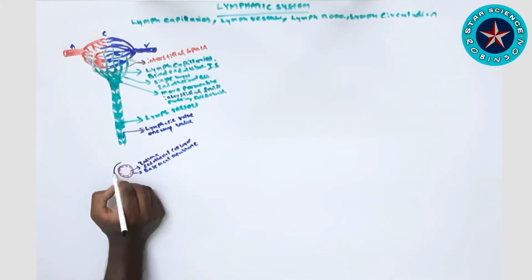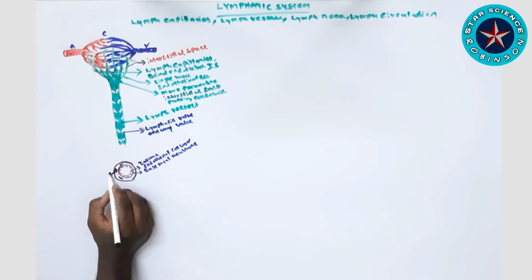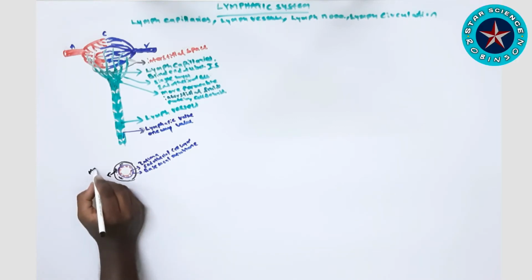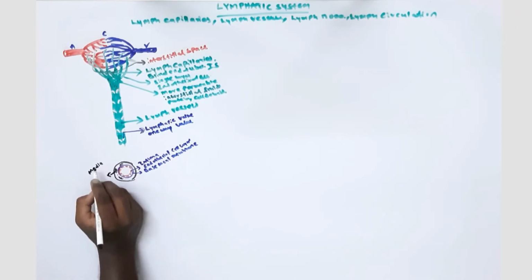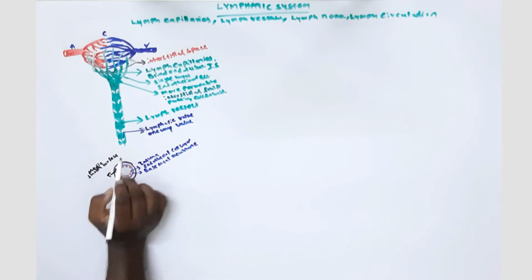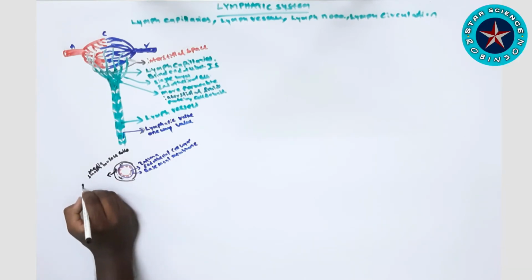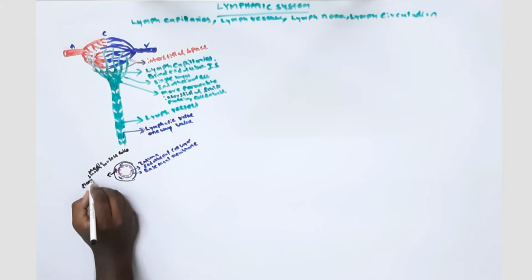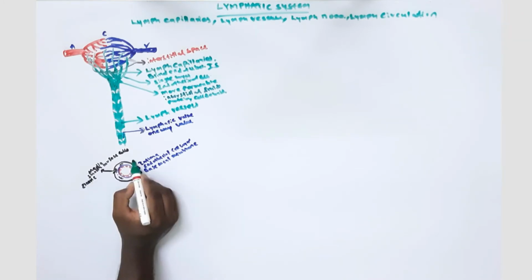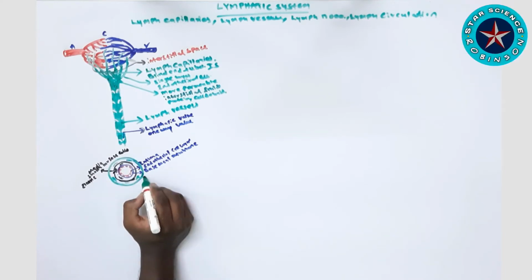Next we'll see the middle layer, called the tunica media. The middle layer is composed of smooth muscle and elastic fibers. That is the major point to remember. Next is the outer layer, called the tunica adventitia. It is a strong outer covering composed of connective tissue, collagen and elastic fibers.